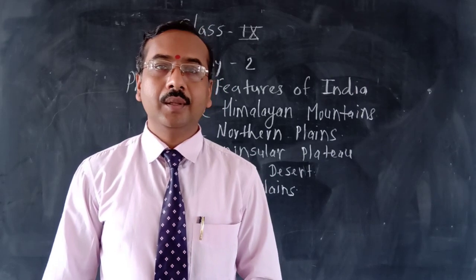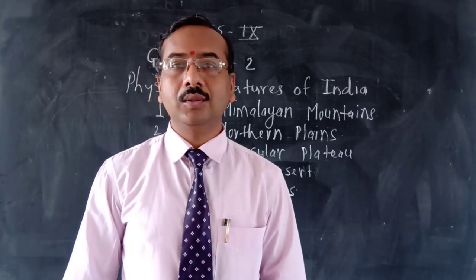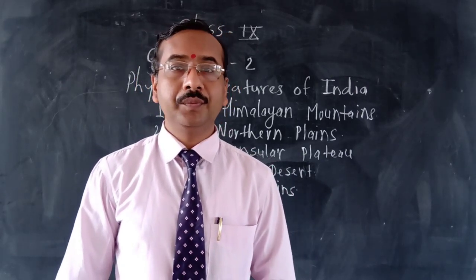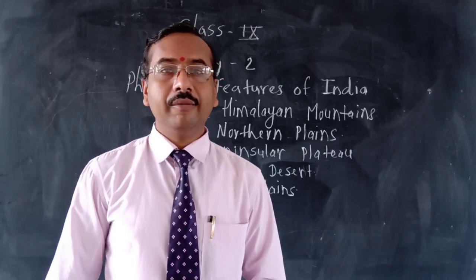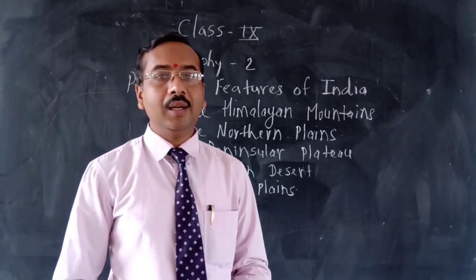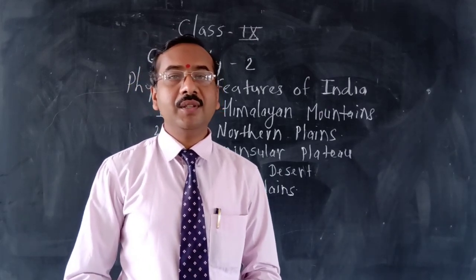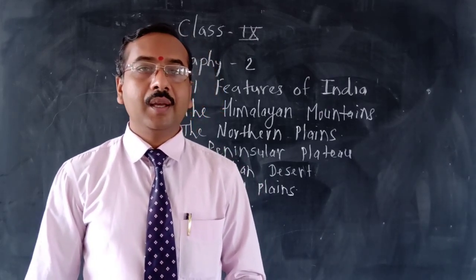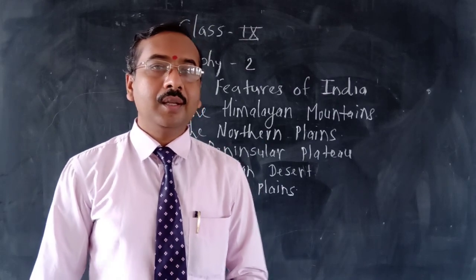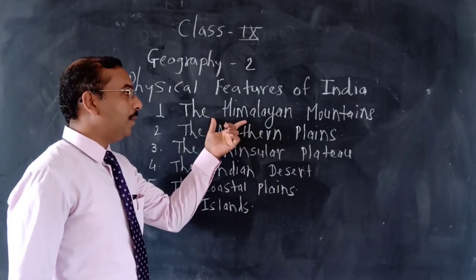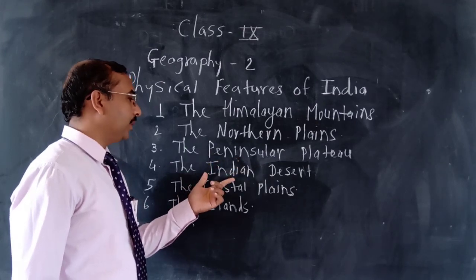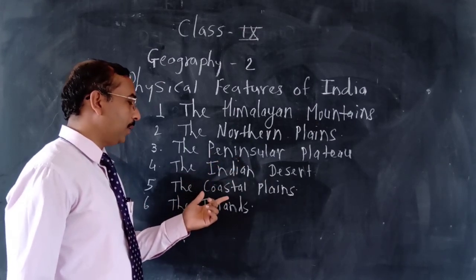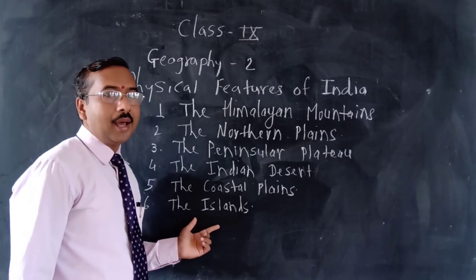Class 9th. Today we are going to discuss Geography Chapter 2, Physical Features of India. Dear students, we already know that there are 6 major physiographic divisions in India. These are the Himalaya mountain, the northern plains, the peninsular plateau, the Indian desert, the coastal plains and the islands.